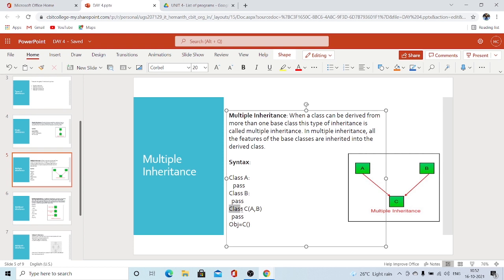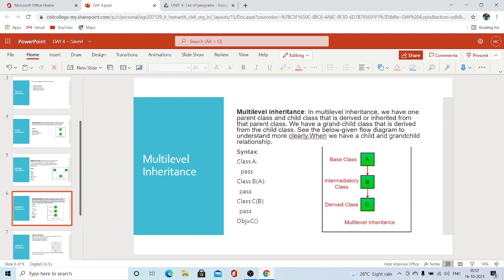So the syntax for that would be the class keyword, then the class name, and what you want to inherit, like A and B, then a colon, and inside this, as usual, we create an object and call the methods using the object and the dot operator. So this is what multiple inheritance means. Now we are done with multiple inheritance as well. Now let's look at multi-level inheritance. What is multi-level inheritance?